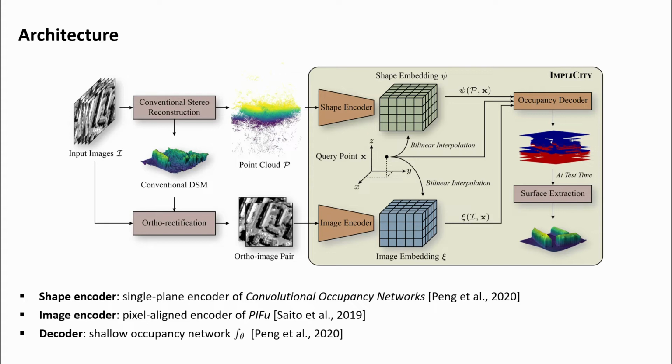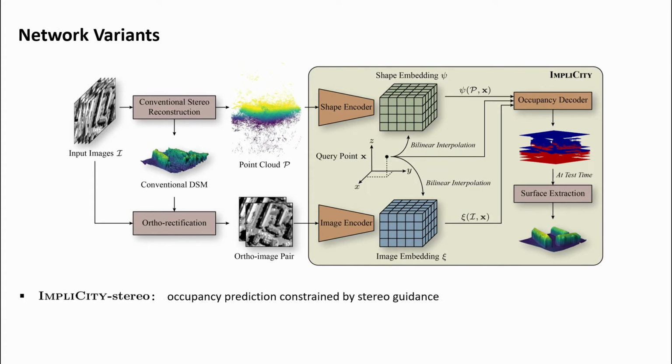An alternative interpretation of our method is a deep implicit representation of surface geometry guided by two ortho-photos to retrieve high-frequency details. This raises the question whether a single ortho-photo might be enough and whether the use of images improves the reconstruction at all. To investigate these questions, we start from our full model based on stereo guidance, which we refer to as ImpliCity stereo.